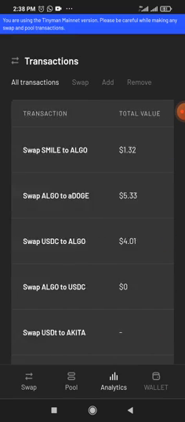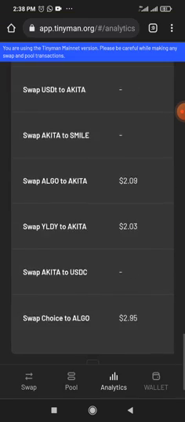To say is that this is one of the hottest blockchains that you should not miss out on. You can see what people are buying.